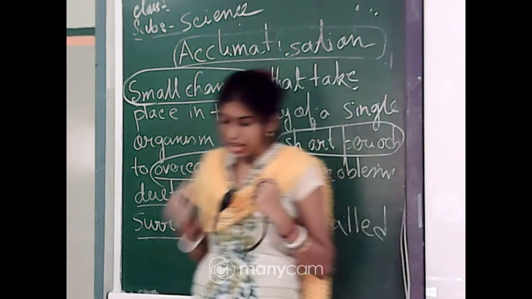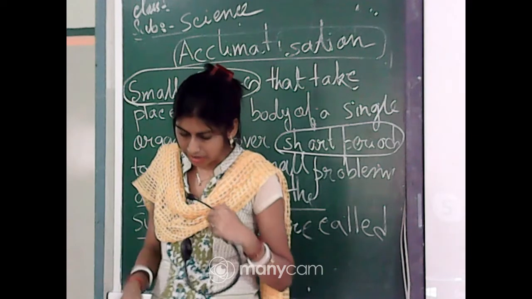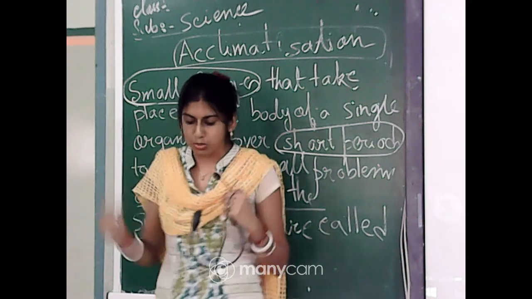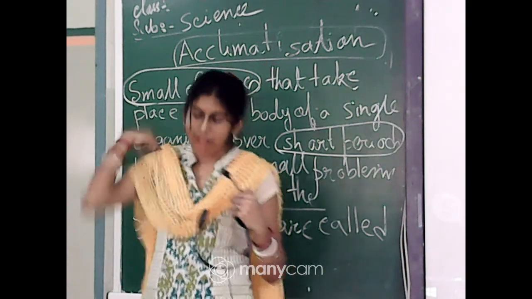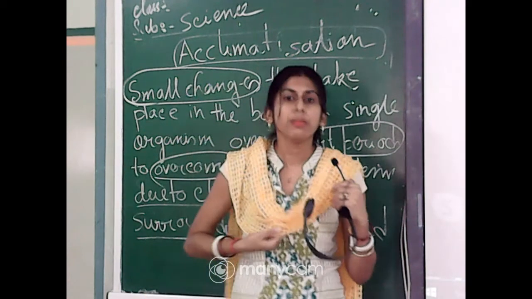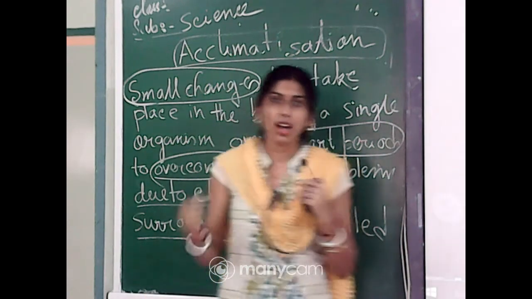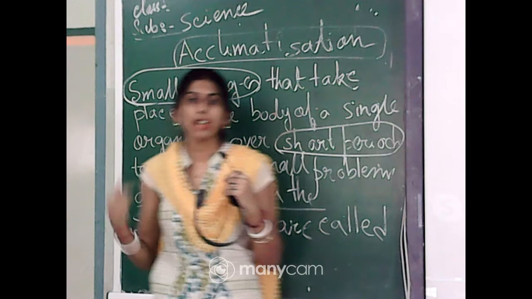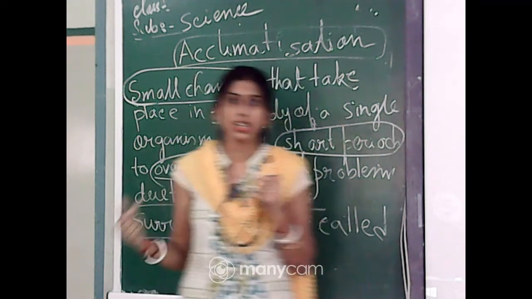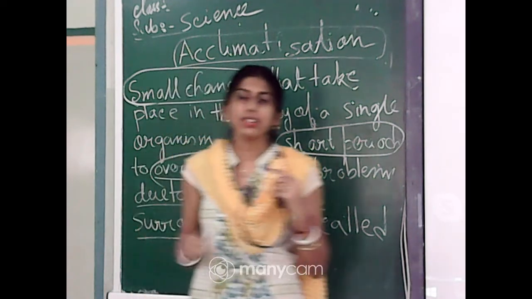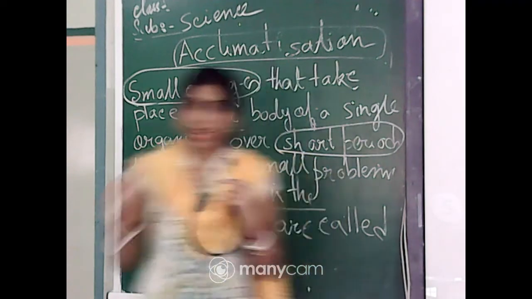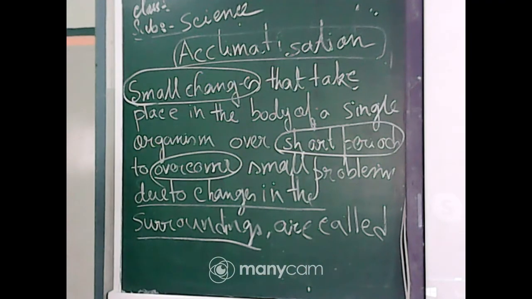When a person moves to the mountain region, first the person may face some breathing problems, but after some days the body will adjust to that condition and the problem will be solved. That is the main example of acclimatization. Clear everyone?